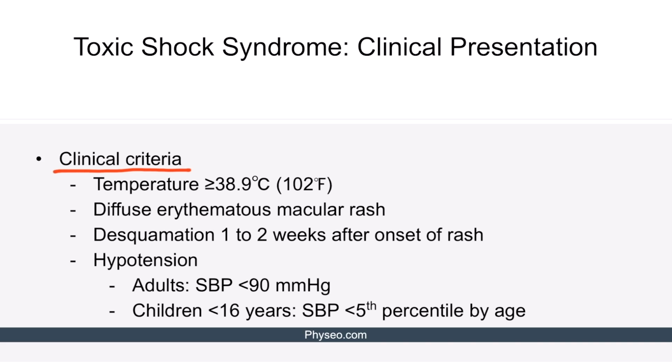Third criterion is the skin desquamation, which may be observed 1 to 2 weeks after onset of rash. Desquamation may not always be seen because the patient might die before the rash starts to desquamate. Fourth criterion is the hypotension. In adults, hypotension is defined as the systolic blood pressure less than 90. In children less than 16 years of age, hypotension is defined as the systolic blood pressure less than 5th percentile by age.